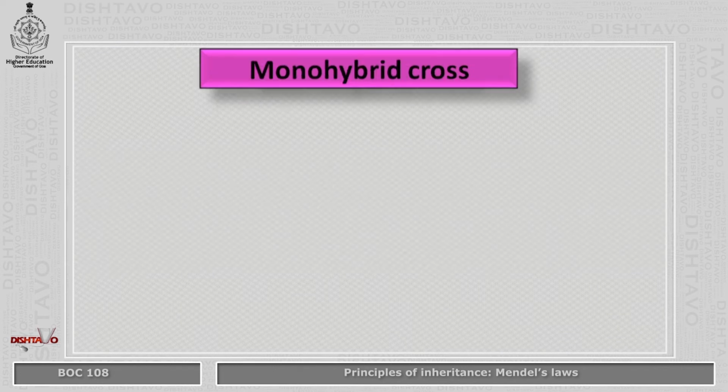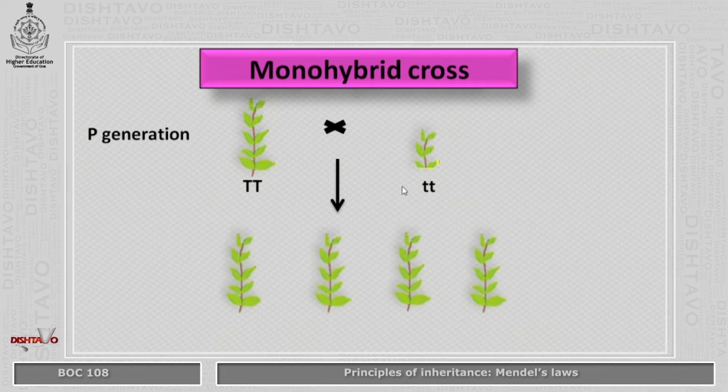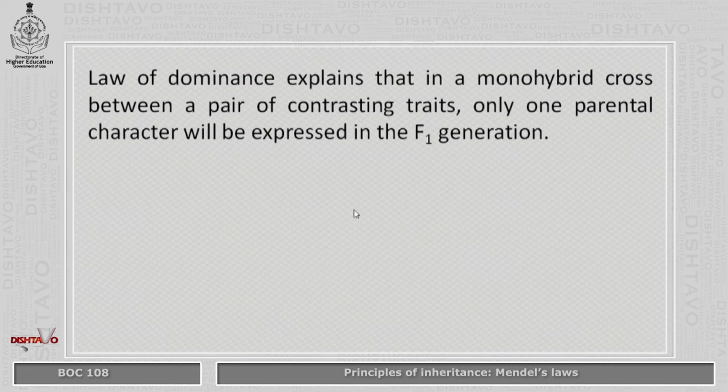Let us understand this law with the help of a monohybrid cross. A cross is carried out between the tall plant, which is represented as capital T, with a short plant, which is represented as small t. After undergoing cross pollination, the F1 generation produced all tall plants. So, the law of dominance explains that in a monohybrid cross between a pair of contrasting traits, only one parental character will be expressed in the F1 generation.